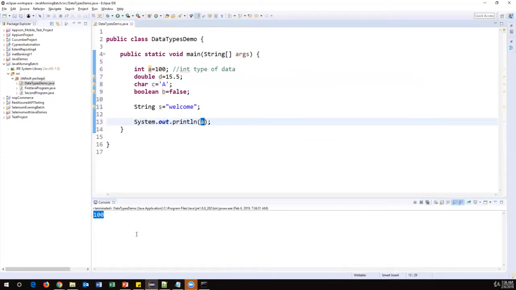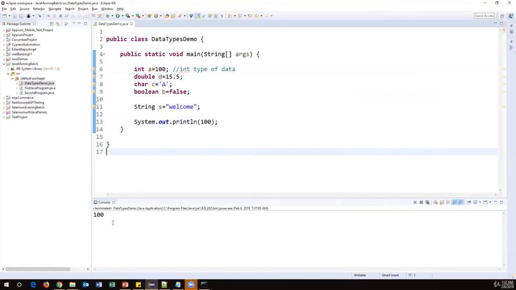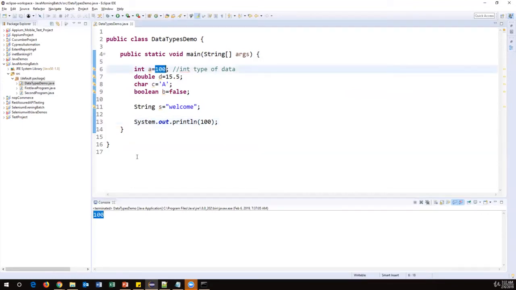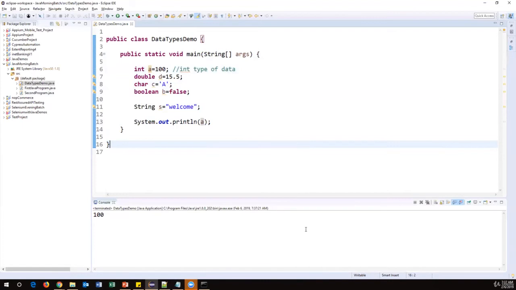So A contains 100. Suppose I want to print the value directly, I can just print like this. Just run this code, it prints 100. So whatever you have given in this println will be printed directly in the console window. But if you want to print the variable's value, we can just refer to that variable, that's it. Whatever value we have stored in this variable will be printed here.